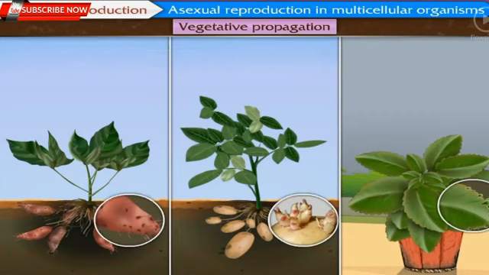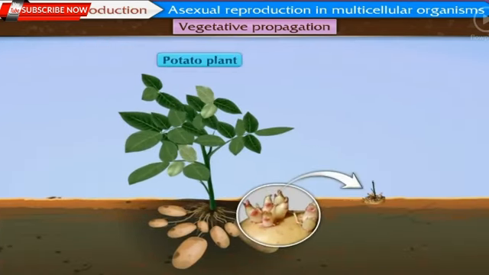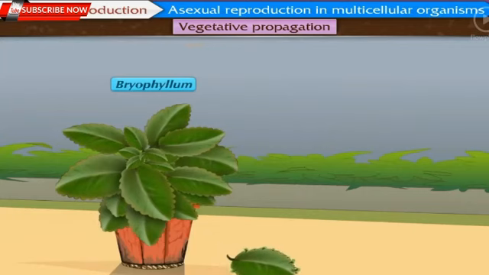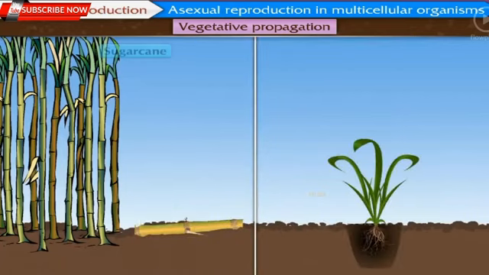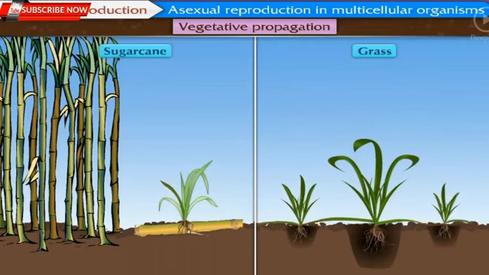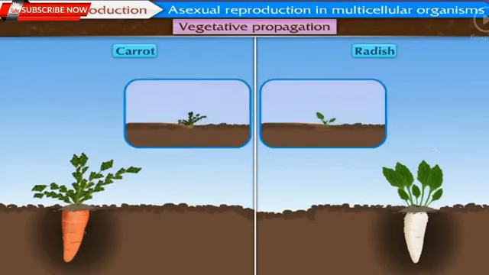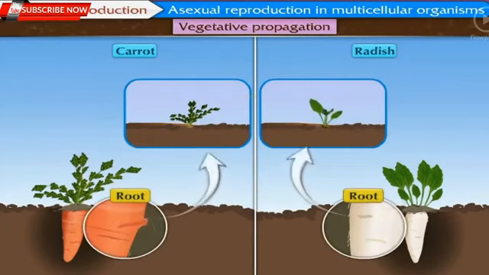Vegetative propagation in potatoes is performed with the help of eyes present on the tuber, whereas in Bryophyllum it is performed with the help of buds present on the leaf margin. In plants like sugarcane and grasses, vegetative propagation occurs with the help of buds present on the nodes. Plants like carrot and radish perform vegetative propagation with the help of roots.